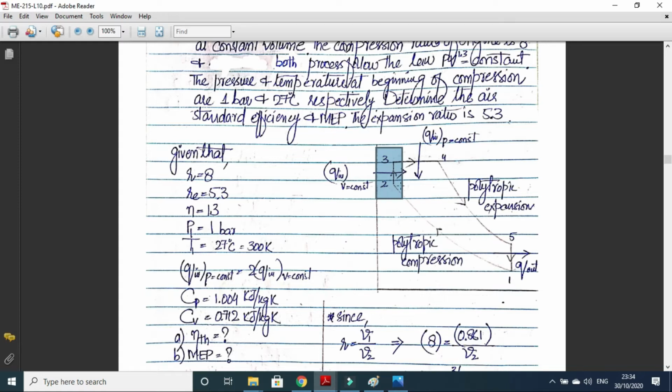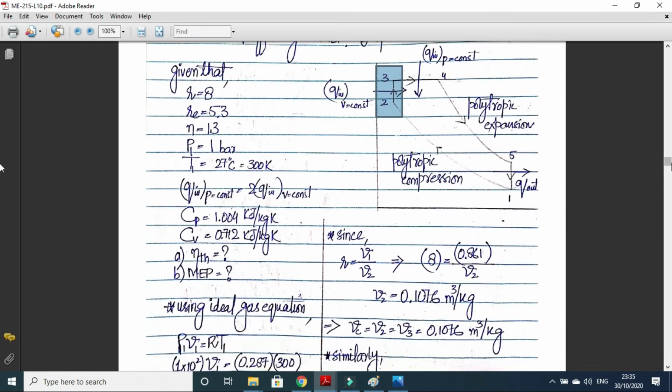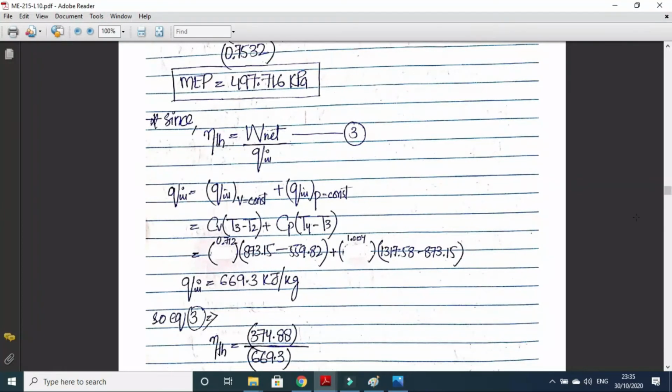Now 1 to 2, will it be Q in or Q out? When you compress gas, it becomes hot, and heat always flows from high temperature to low temperature. So there will be Q out during process 1 to 2. Similarly 4 to 5, at point 4 the temperature will be maximum, the air will be hot. So again the heat will flow from high temperature to low temperature, that is heat will flow from system to surrounding. So process 4 to 5 will also have the heat out. I have made a slide for this thing.